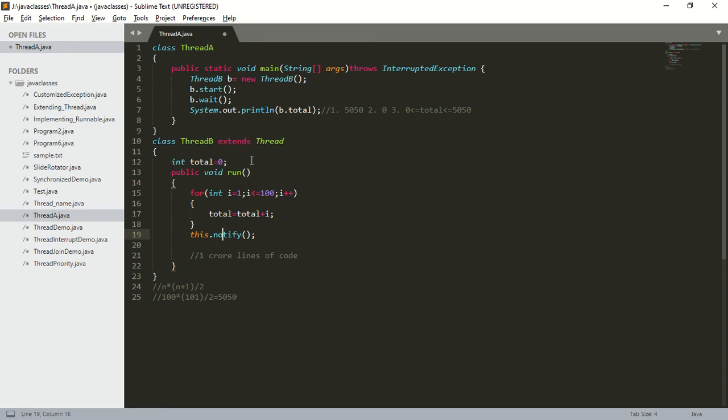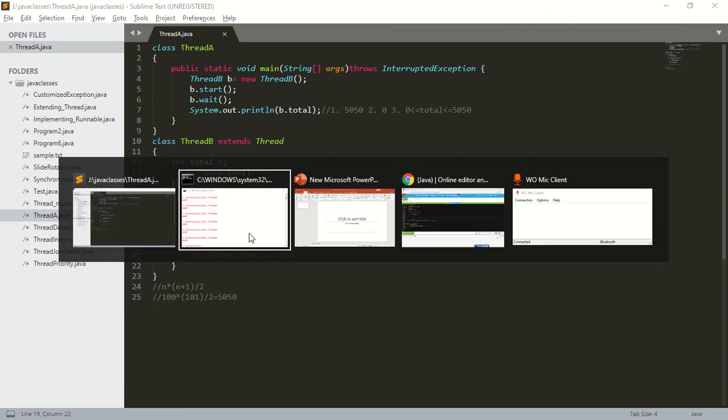So what happens when I run this program? I will get a runtime exception. Why will I get a runtime exception? Because wait and notify methods should be called within a synchronized area. The runtime exception we are getting is IllegalMonitorStateException.